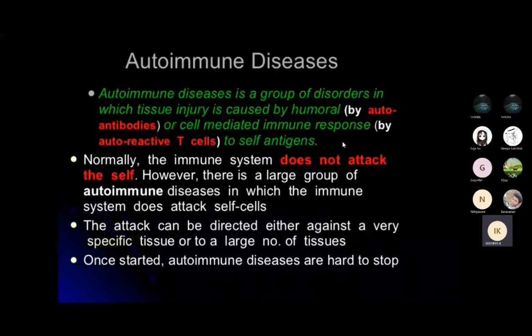Demonstration of the auto antibodies, accumulation of plasma cells at the site of cell structure, and benefits from immunosuppressants.